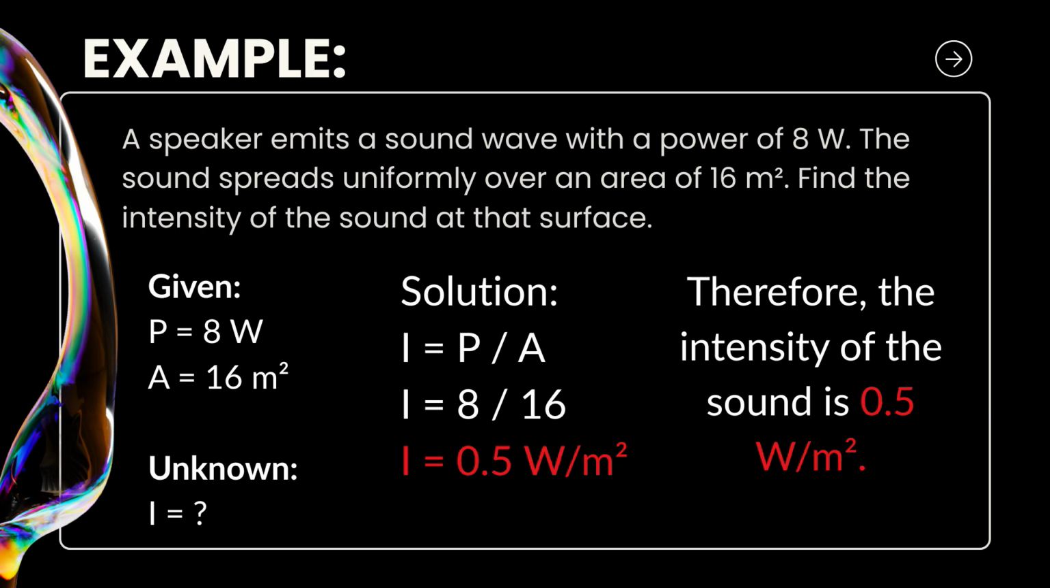First, we have to find the given and the unknown. The given are the power, which is 8 watts, and the area, which is 16 square meters. The unknown is the intensity of the sound at the surface. So we use the formula for intensity, which is P over A. Substituting the values, it becomes 8 over 16. Just divide 8 by 16, and it becomes 0.5 watt per square meter. Therefore, the intensity of the sound is 0.5 watt per square meter.